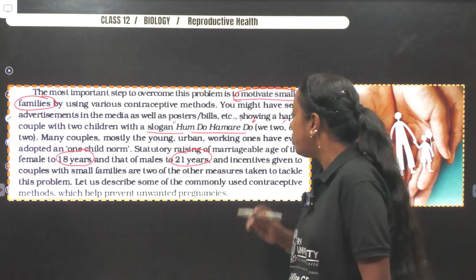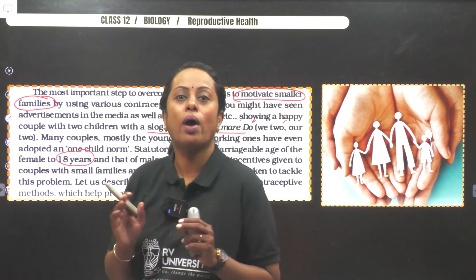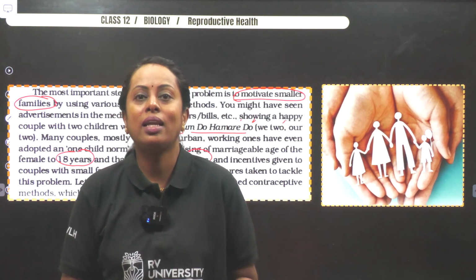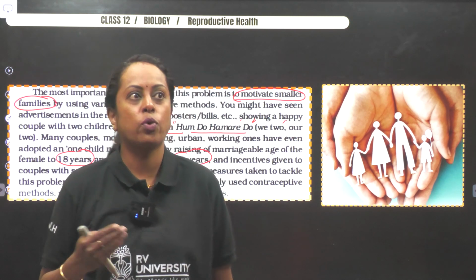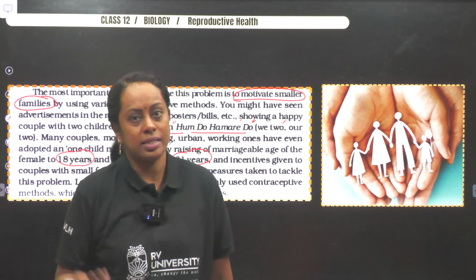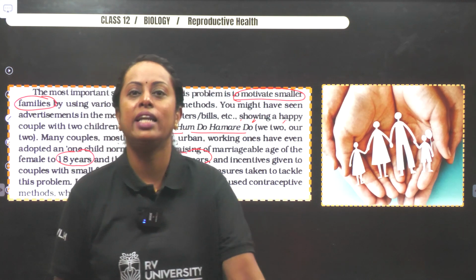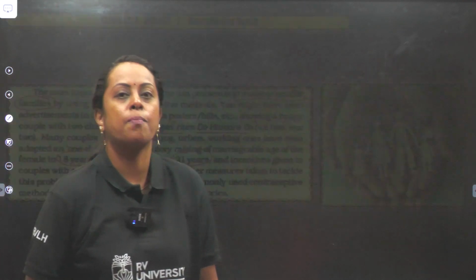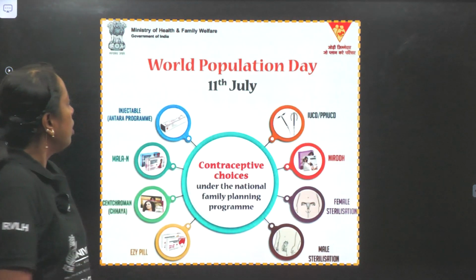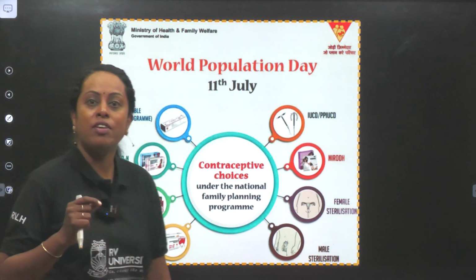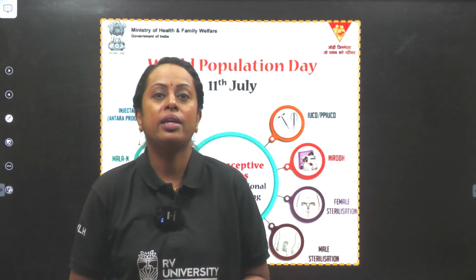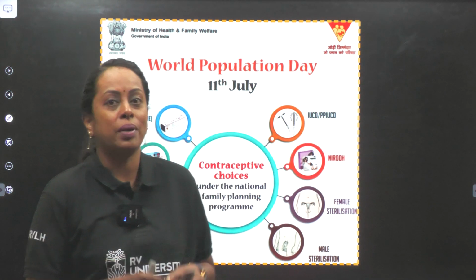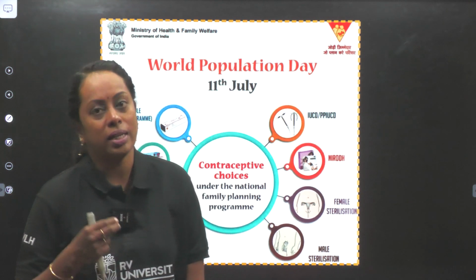Followed with that, this can also help us to completely stop what is called child marriage. That act was passed in the year 2006. Prohibition of Child Marriage Act 2006. Now, World Population Day, 11th July, is the day where we spread awareness about what is happening to the present population. So please do remember when that particular day is.